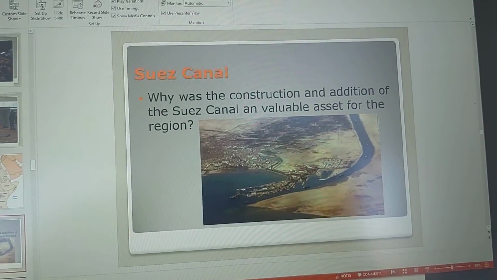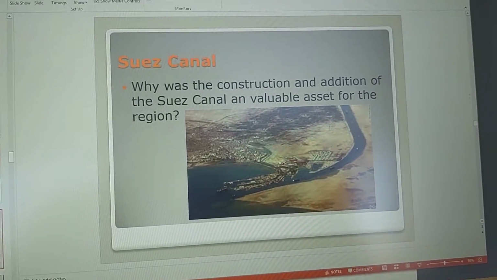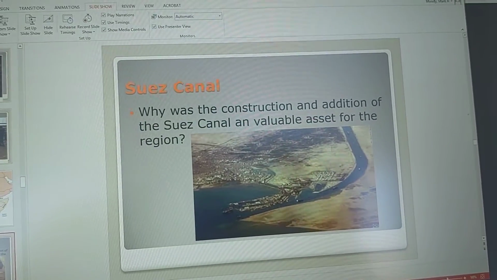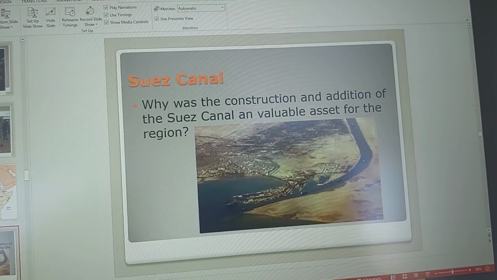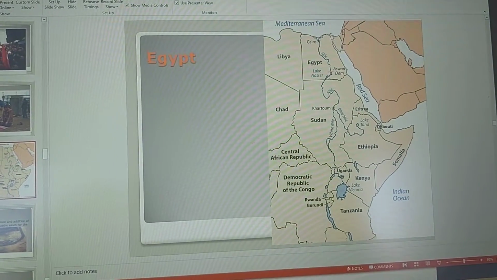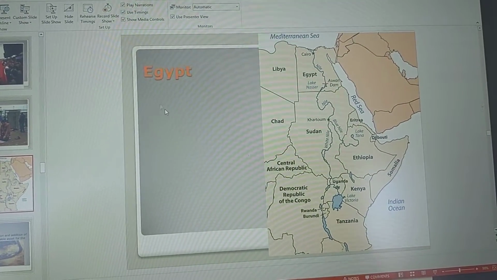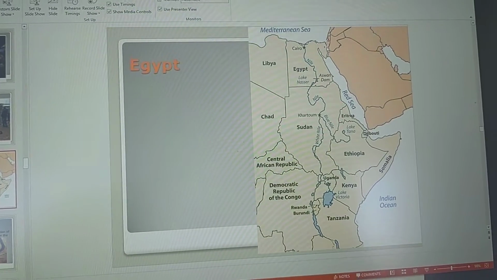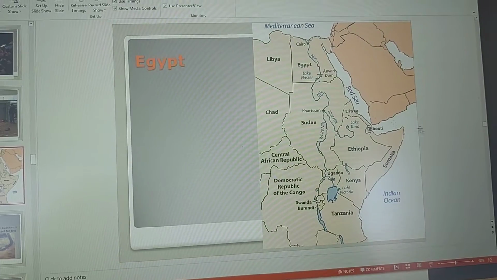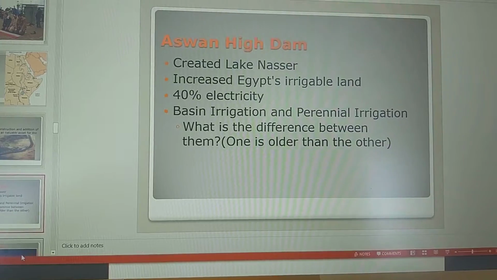The Suez Canal was very vital, okay, because it allowed people, instead of going around Africa, to travel through the Mediterranean and go through the canal there. Again, it's right here, okay, with the Sinai Peninsula, go through the Red Sea and go to India instead of having to go around Africa. So it allowed for quick travel, shaving months off traveling by boat to access India. So that's why it is very vital, okay?